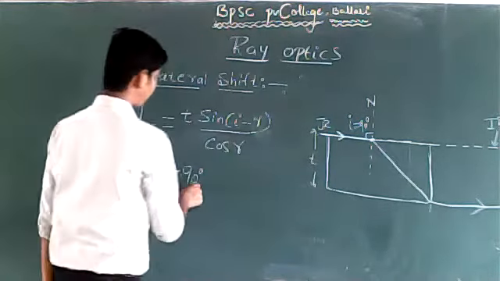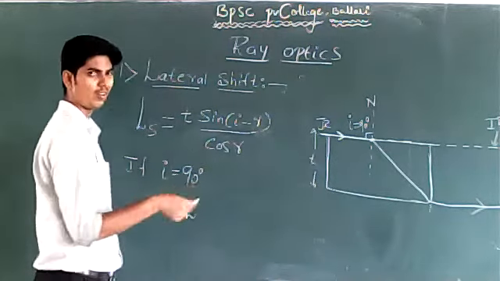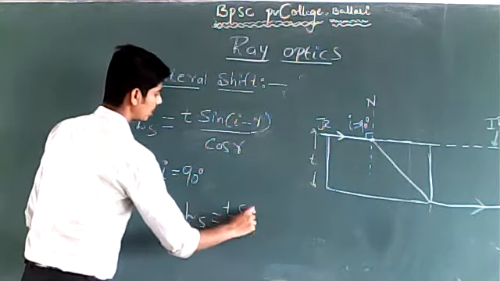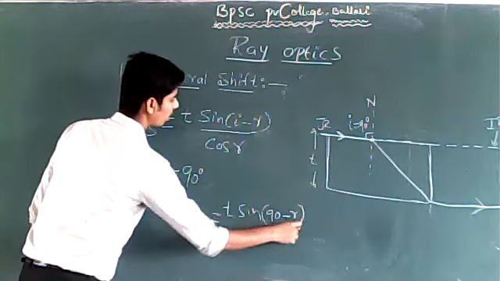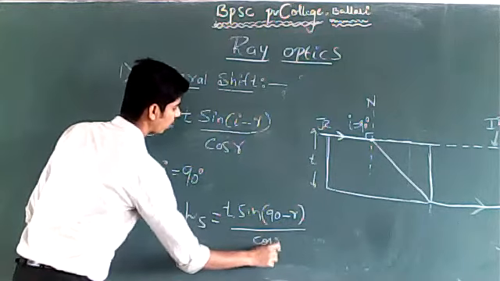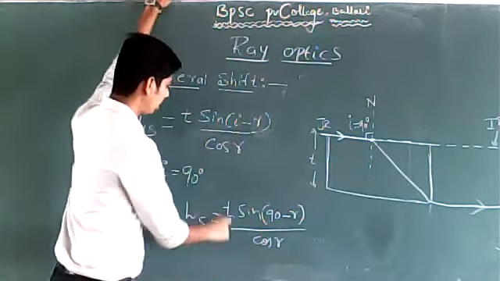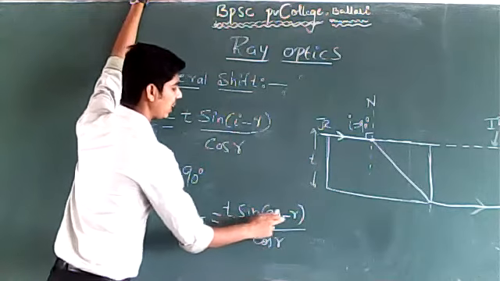So angle of incidence is 90 degrees. Let us calculate the lateral shift. We do not know the angle of refraction. Ls is equal to t into sin(90 minus r) divided by cos r. We do not know what r is, so we will substitute as it is. Ls is t sin(90 minus r) divided by cos r. What is sin(90 minus r)?